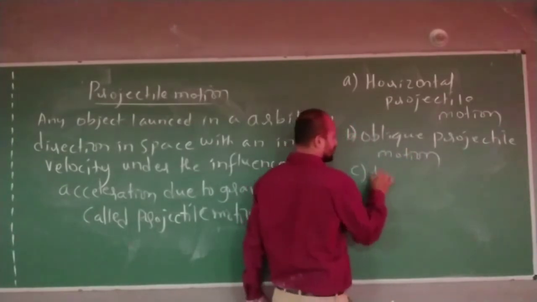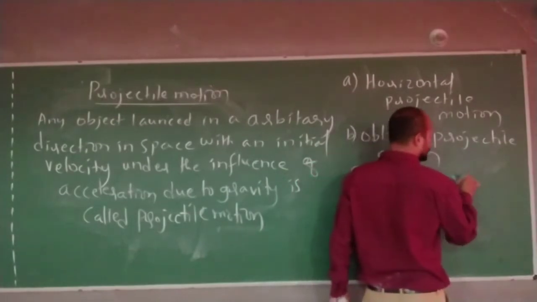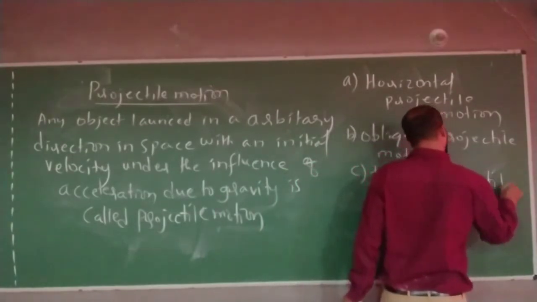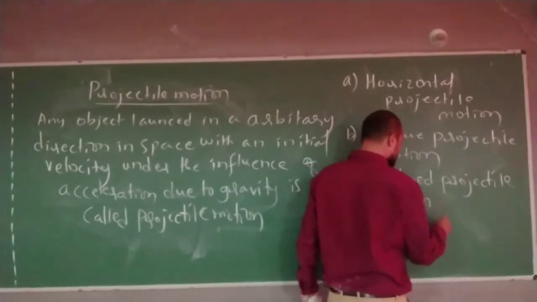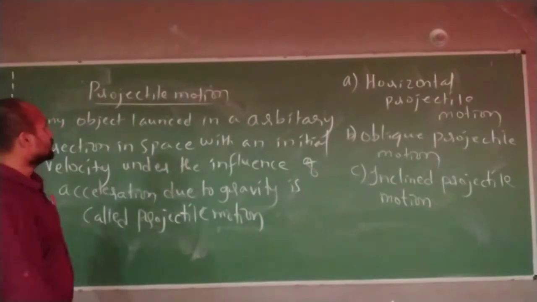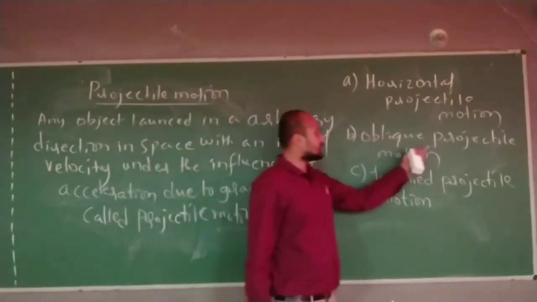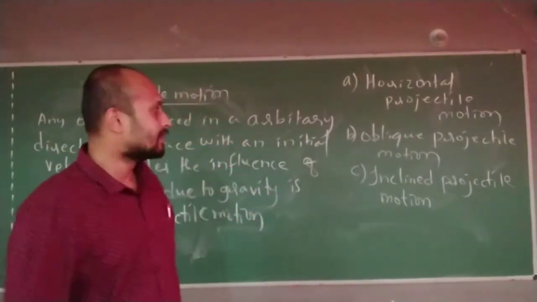Third one is inclined projectile motion. Three types of projectile motion: horizontal projectile motion, oblique projectile motion, inclined projectile motion.